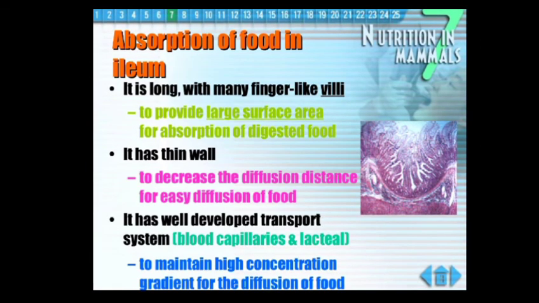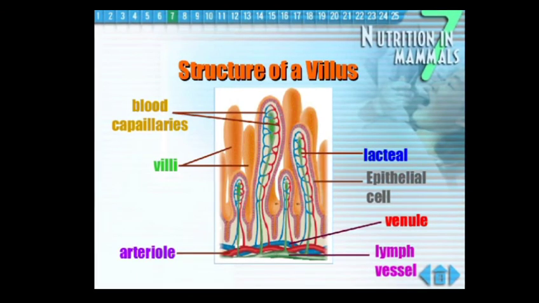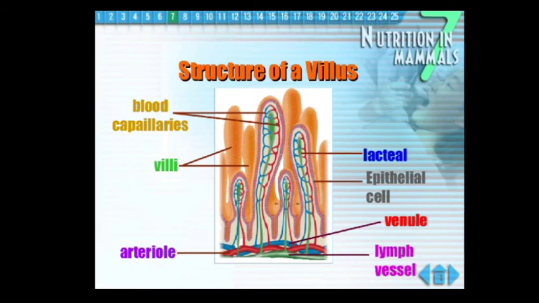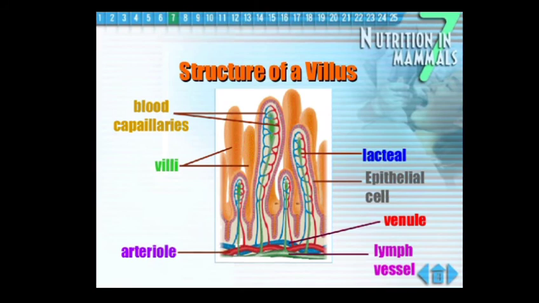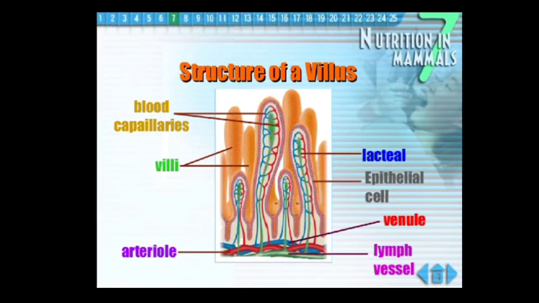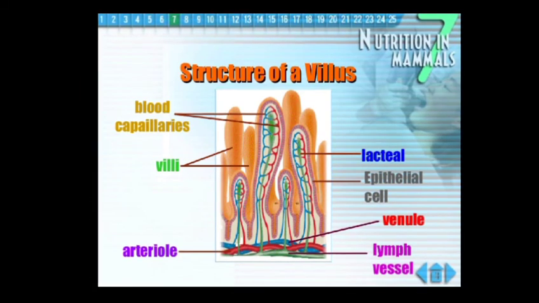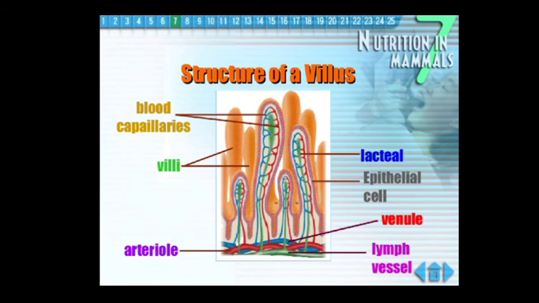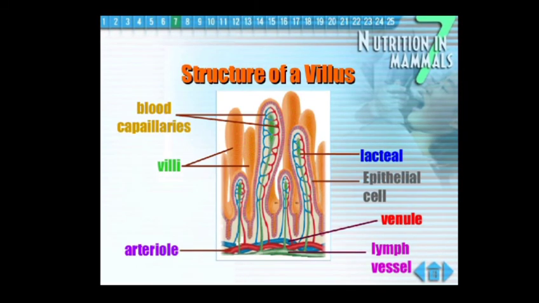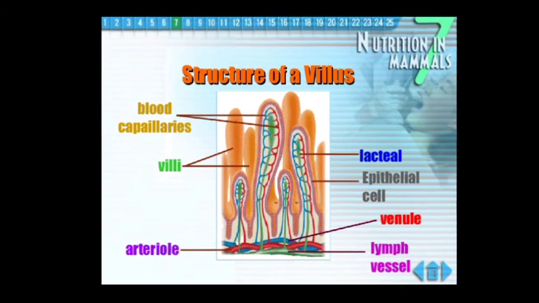Let me show you the structure of these villi. Here we have villi, which are finger-like projections in the inner wall of the intestine. You are seeing the structure of villi? Now the villi have a network of very fine blood vessels called capillaries, and the food substances are absorbed by the villi and then transported through the blood vessels to different organs of the body.